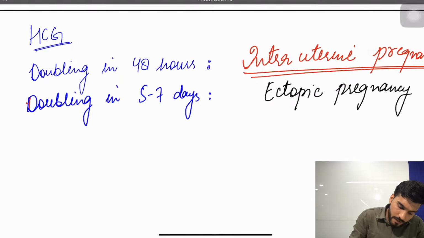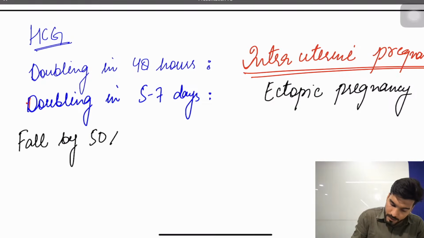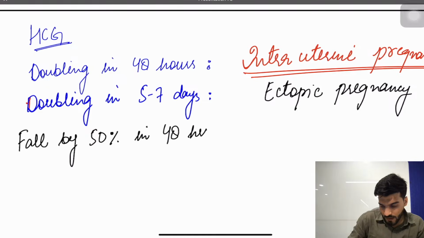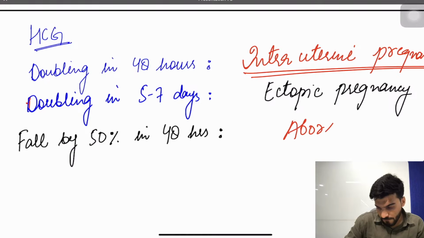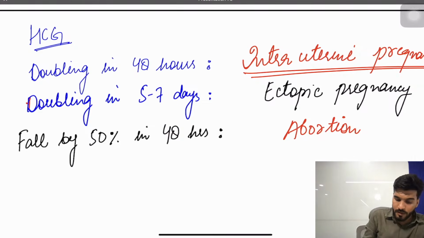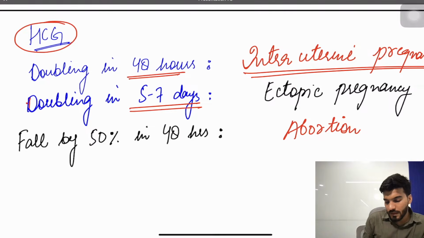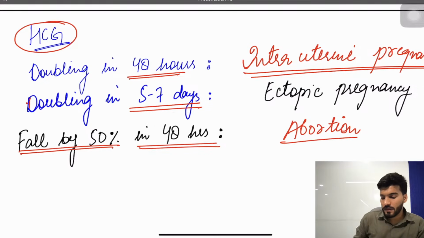If it falls by 50% in 48 hours, this is a case of abortion. So remember, guys: HCG doubling in 48 hours is intrauterine, doubling in 5 to 7 days is ectopic, and a fall or decrease by 50% is a case of abortion. Is that clear? That's how we get to know by beta HCG.